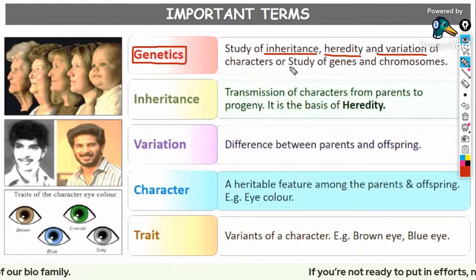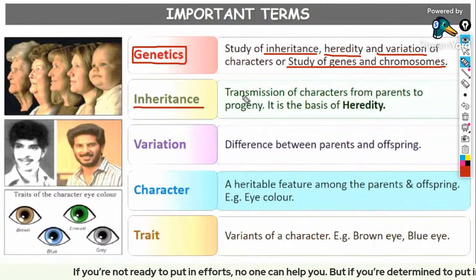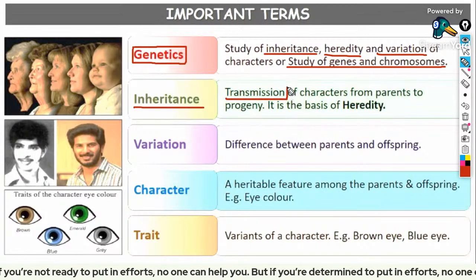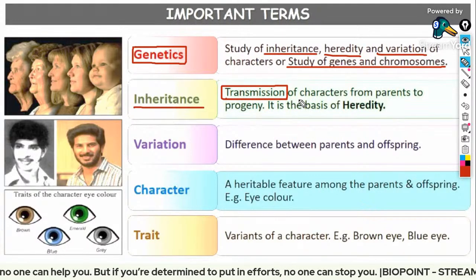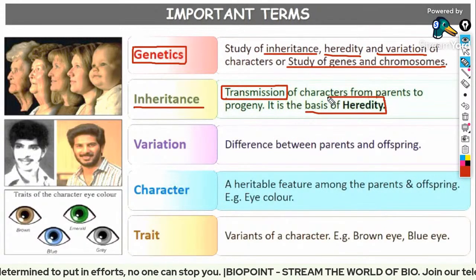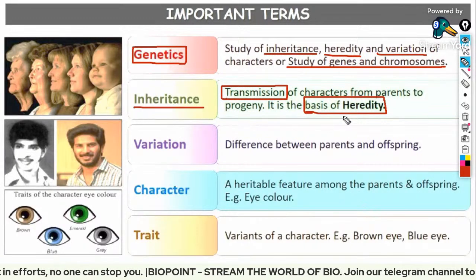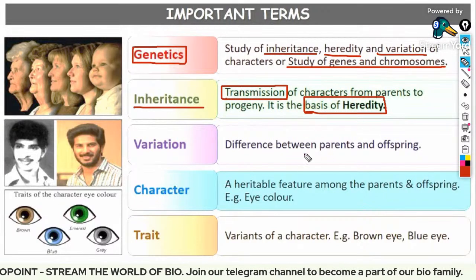The study of genes or chromosomes is referred to as genetics. What is inheritance? Inheritance means it is a transmission of characters from parents to offspring, and it is the basis of heredity. Guys, very important, you have to take short notes right now along with me itself.